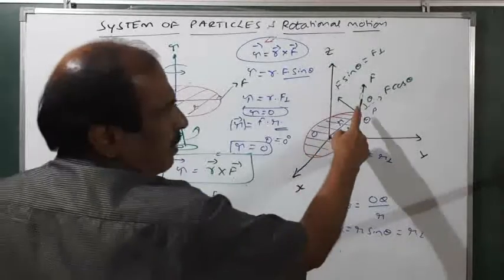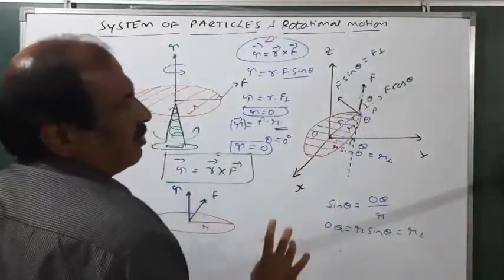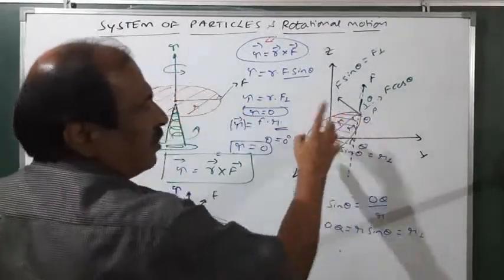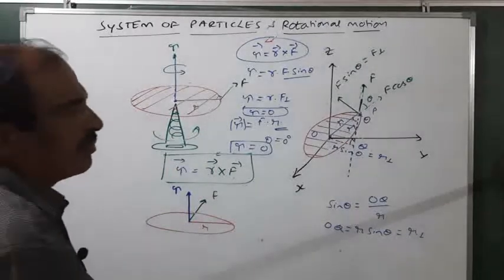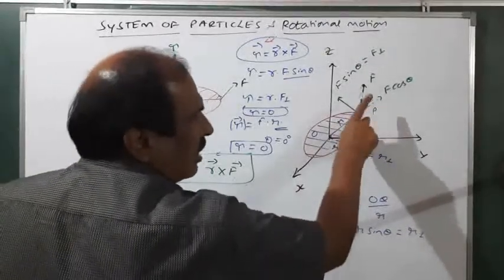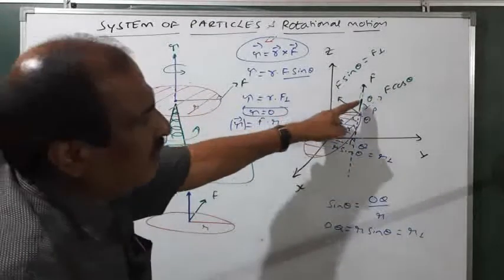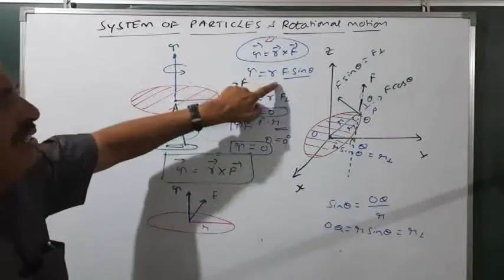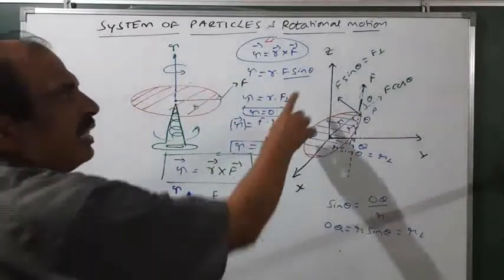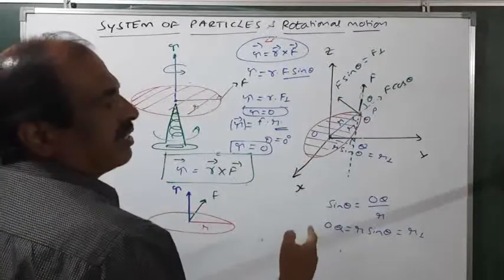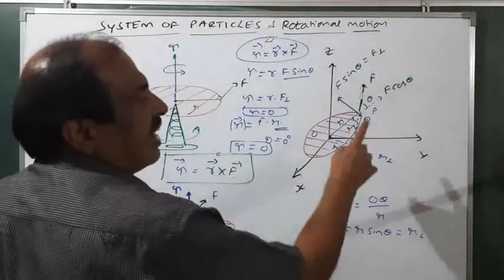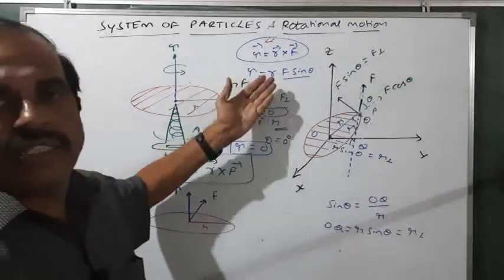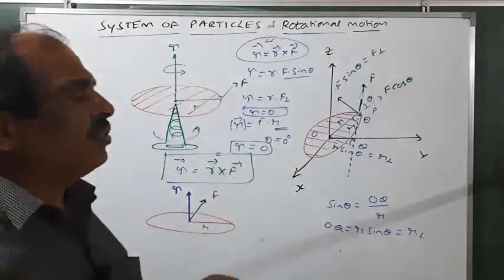First condition is, if theta equals 0, torque is 0. If r equals 0, then also torque is 0. If the force is 0, then also torque is 0. Now, if the force makes a certain angle, certainly torque is acting, and it is given by the expression tau equals RF sin theta. Theta you can take as 30 degrees, 60 degrees, any angle except 0. If you take 0, then torque vanishes. And torque is clearly maximum when theta is equal to 90 degrees.